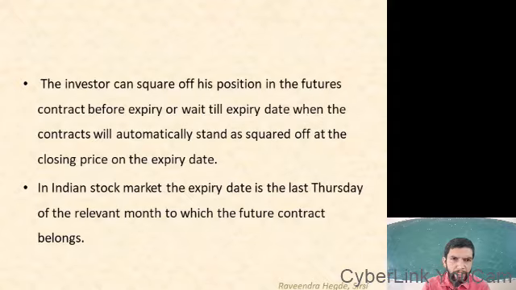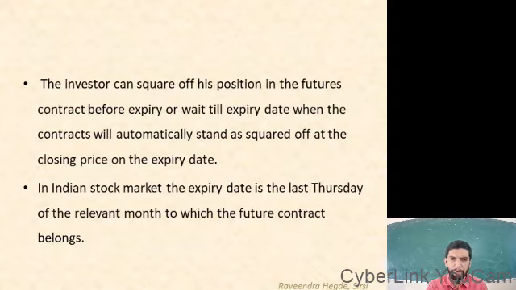The investor can square off his position in the futures contract before expiry or wait till the expiry date, when the contracts will automatically stand as squared off at the closing price on the expiry date. So square off means if they have purchased, then you have to sell, or if they are in a short sale, then you have to square off in the stock market.